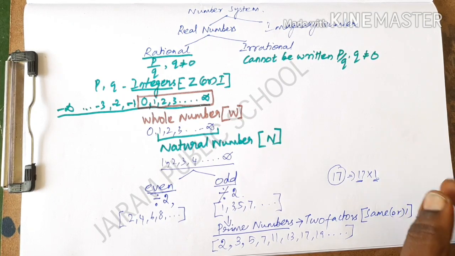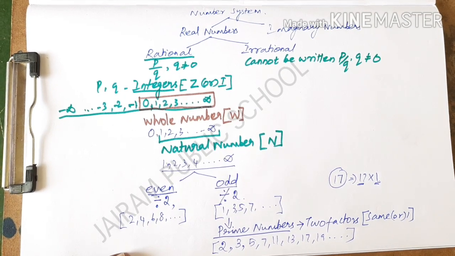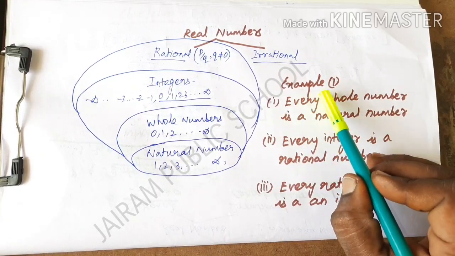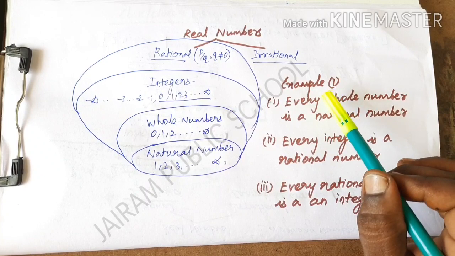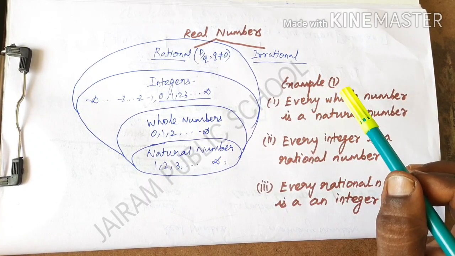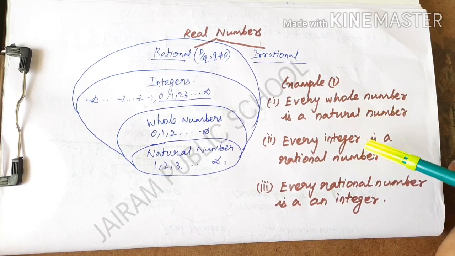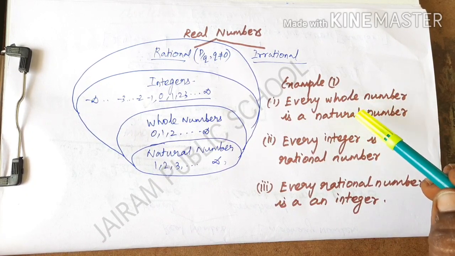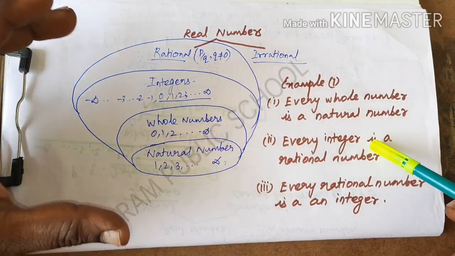Next I am going to draw one mind map for understanding the number system, and it is very easy for you, and based on that we are going to see the problems. Now I am going to explain example 1, CBSE class 9 chapter 1. The question is, are the following statements true or false? Give reasons for your answers. We have to say whether it is true or false by using the mind map, which is why I taught the mind map before itself.